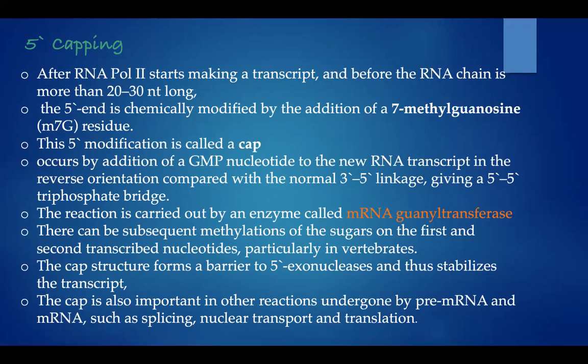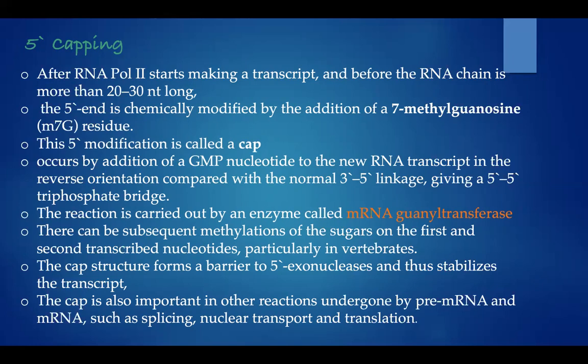It occurs by addition of a GMP nucleotide to the new RNA transcript in the reverse orientation compared with the normal 3' to 5' linkage, giving a 5' to 5' triphosphate bridge. The reaction is carried out by an enzyme called mRNA guanyl transferase.